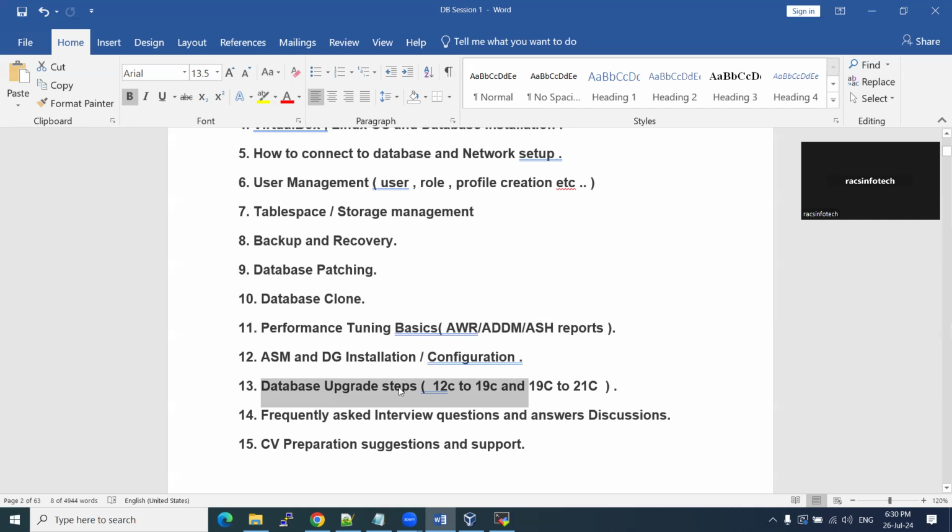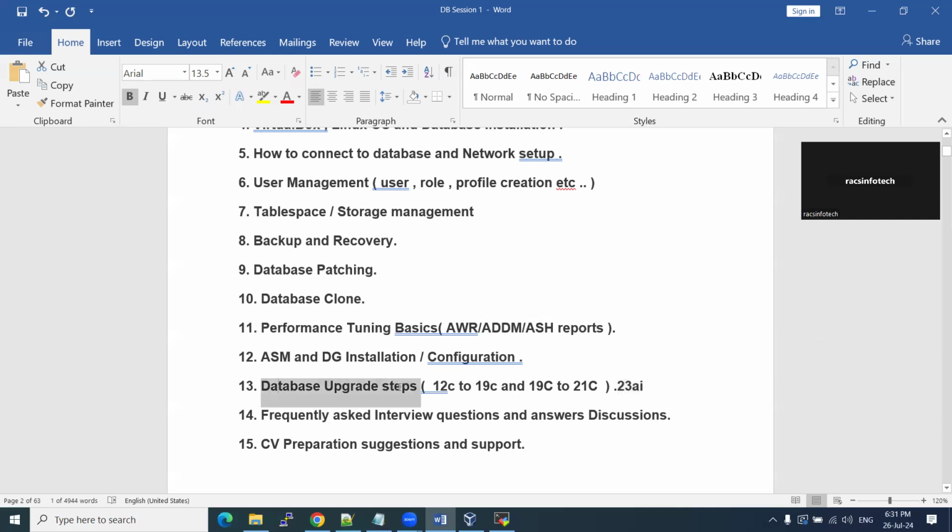That's why Oracle is continuously working on their versions. They started with version 1, now they are at 23 AI. They are continuously upgrading their versions using the latest technologies and trends, giving more features, more flexibility, more security. That's why we need to upgrade. Right now we are using 19C. Might be this year or next year, if you get 23 AI, you need to upgrade your database from 19C to 23 AI. How are you going to do it? That is our DBA job.